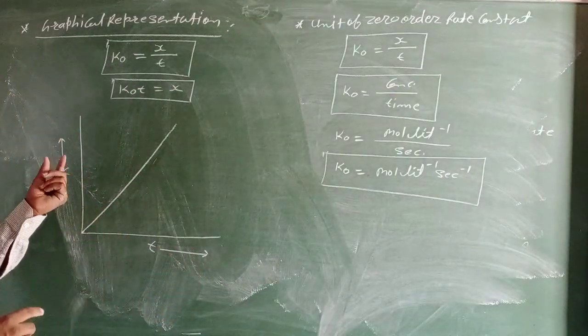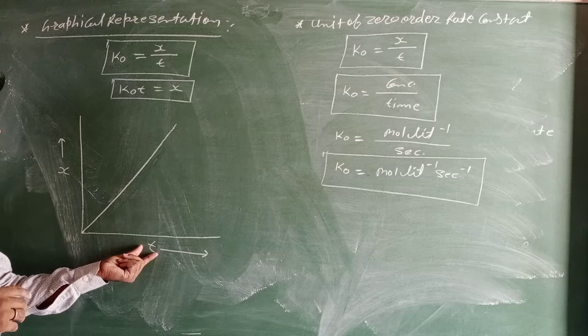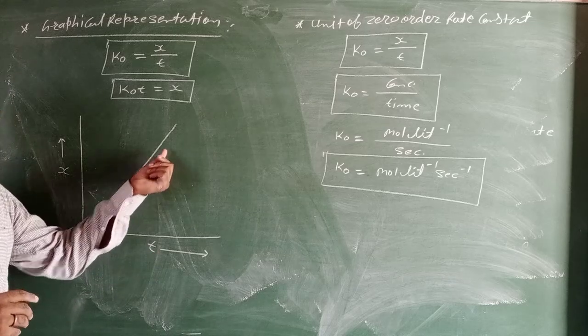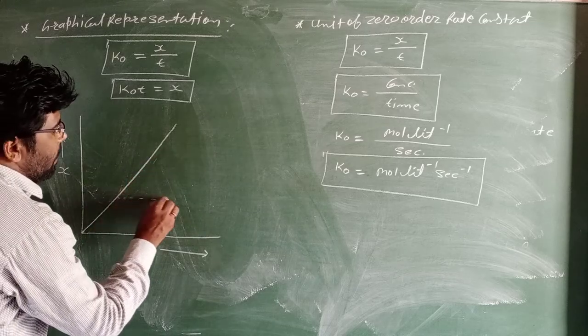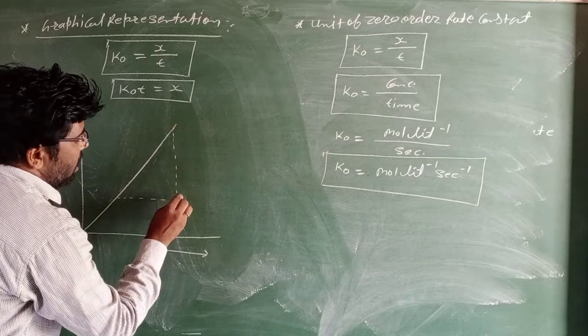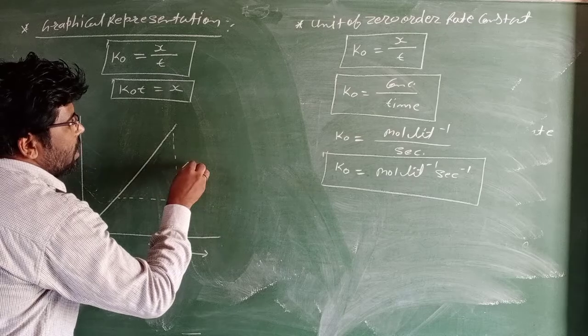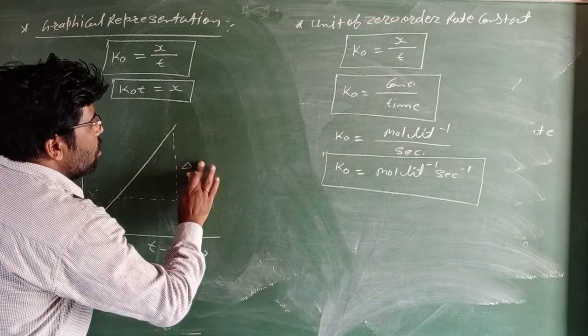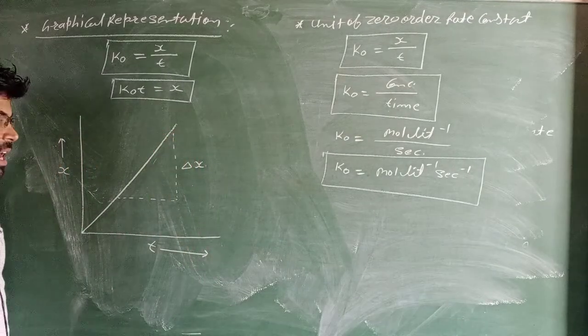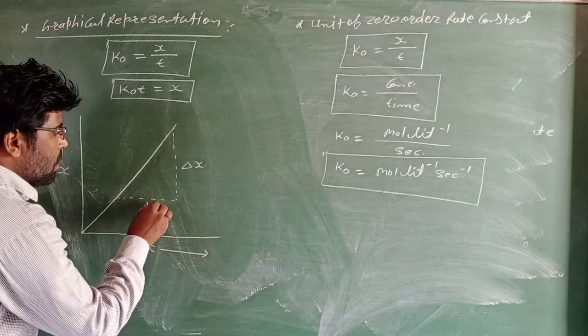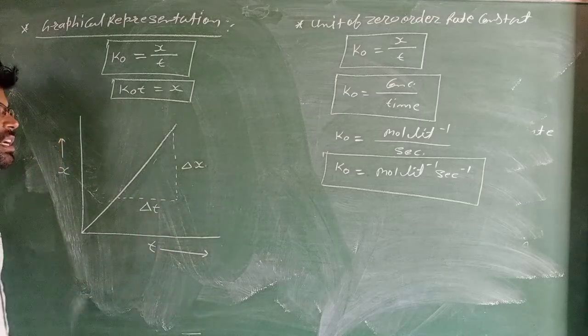So a graph between x and t is obtained, a positive straight line, and the slope of the graph. Change of concentration is denoted by del x, and change of time is denoted by del t.